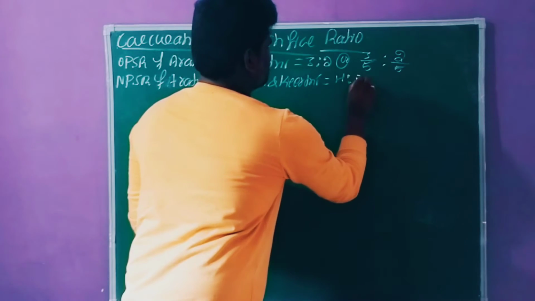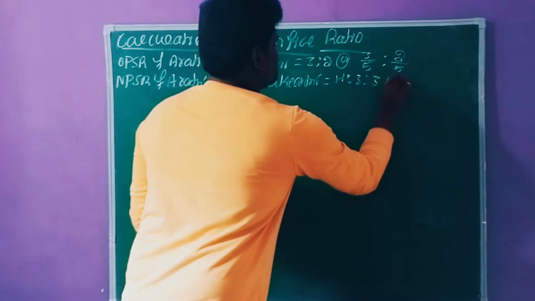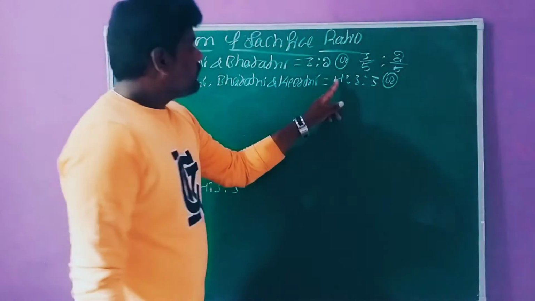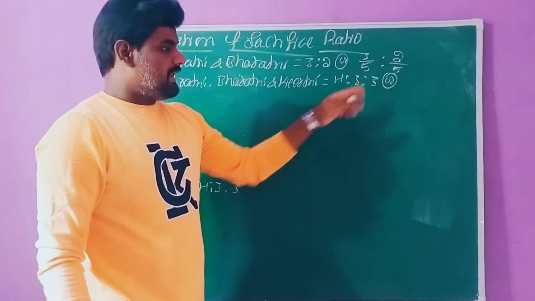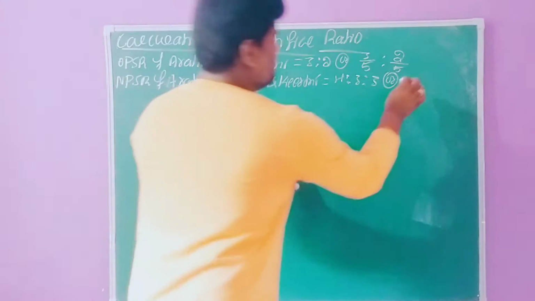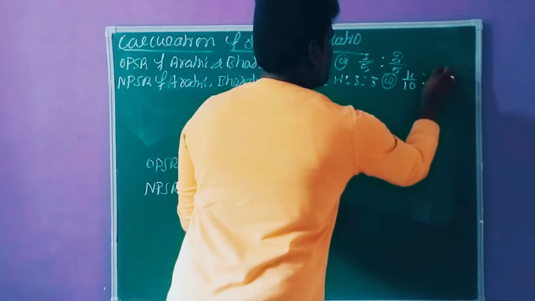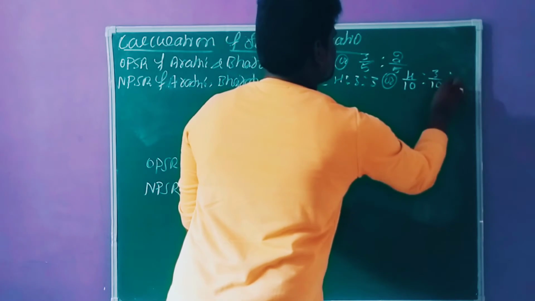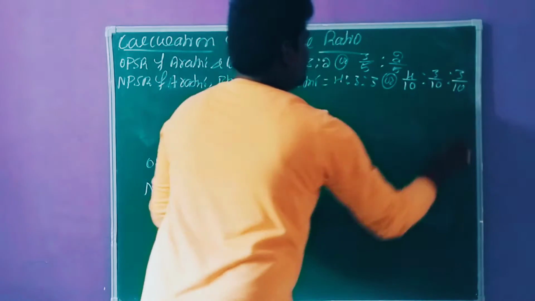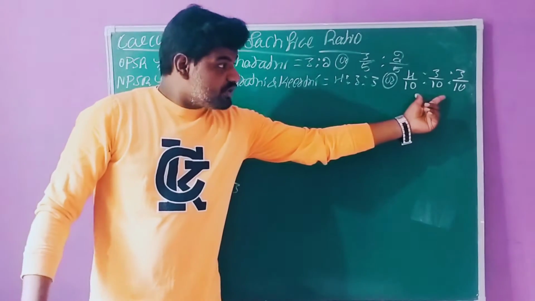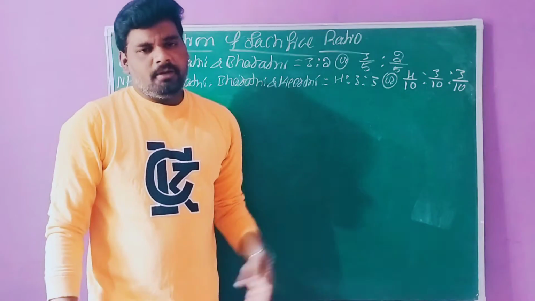We can convert these ratios: 4 plus 3 plus 3 is a total of 10, so 4 divided by 10 is to 3 divided by 10 is to 3 divided by 10. This is the new profit sharing ratio among the partners.